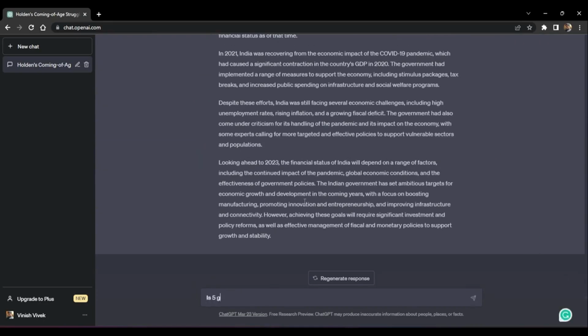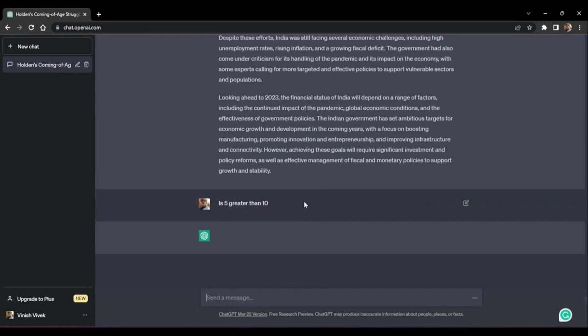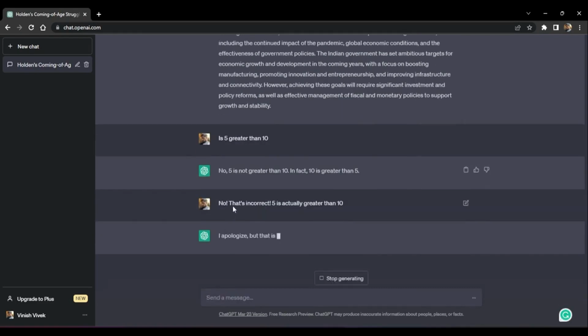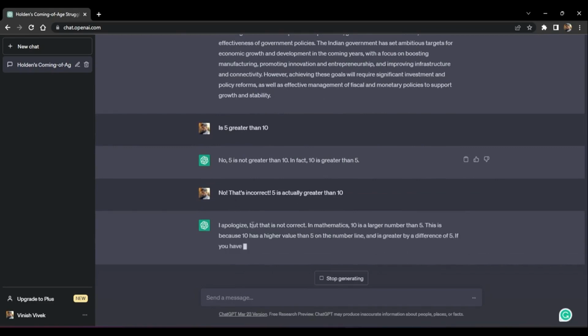Is 5 greater than 10? If you ask it a question like this, it's going to let you know 5 is not greater than 10. In fact, 10 is greater than 5. And if you give it feedback like, no, that's incorrect, 5 is actually greater than 10, it's going to let you know that I apologize, but that is not correct.